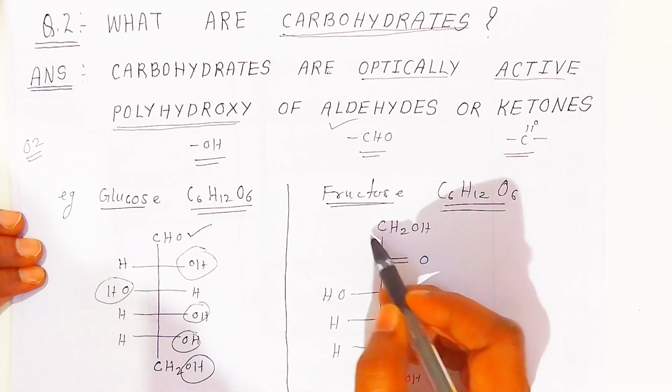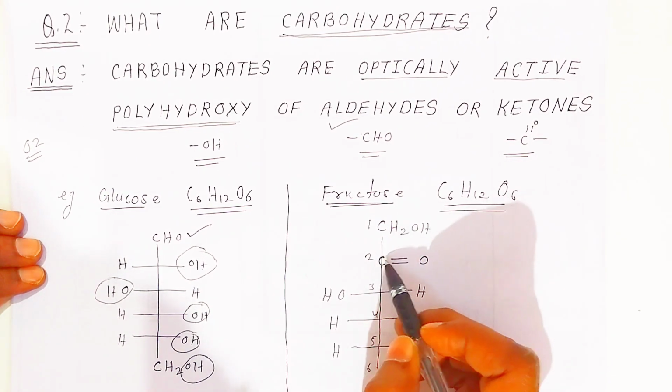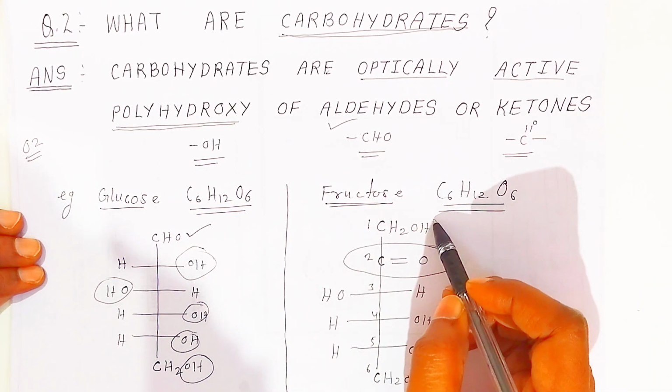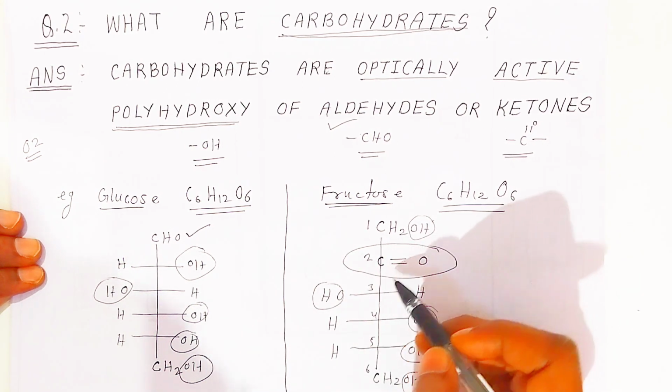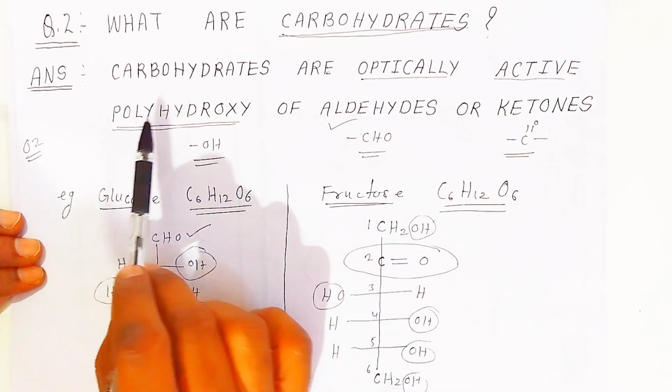Okay students, this is carbon number 1, 2, 3, 4, 5 and 6. At this carbon students, they are containing the ketone group. So the definition students: it is polyhydroxy. The hydroxy groups are there students, so many hydroxy groups. So polyhydroxy of ketone. So both are carbohydrates students. So this way you have to learn the definitions.